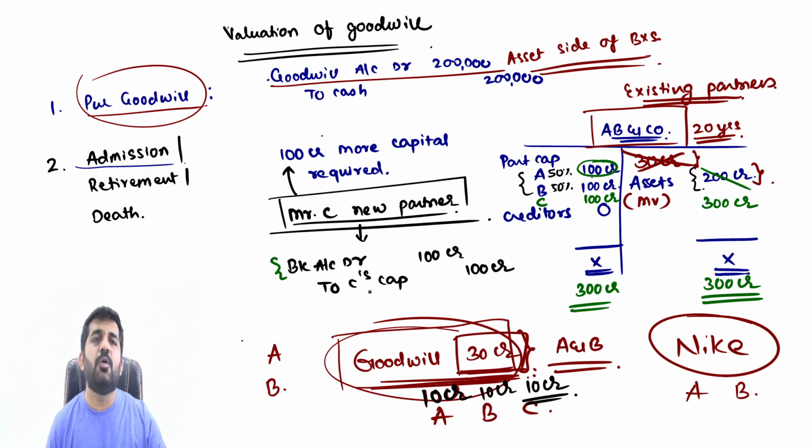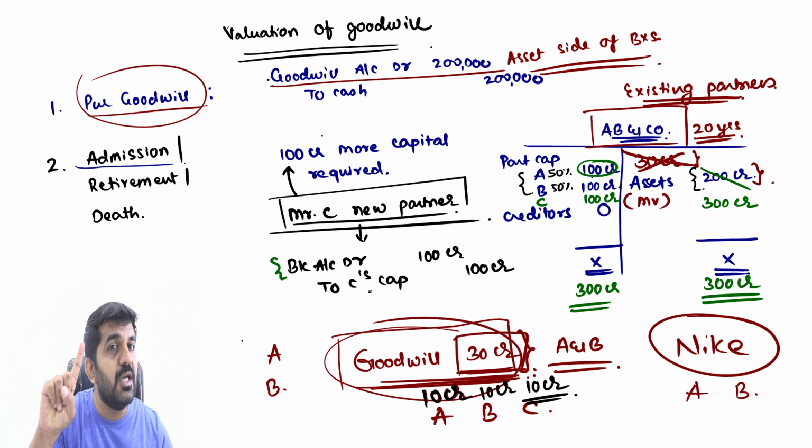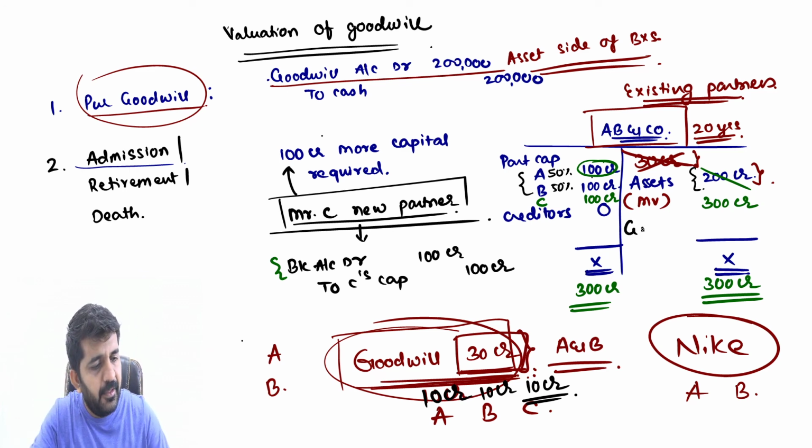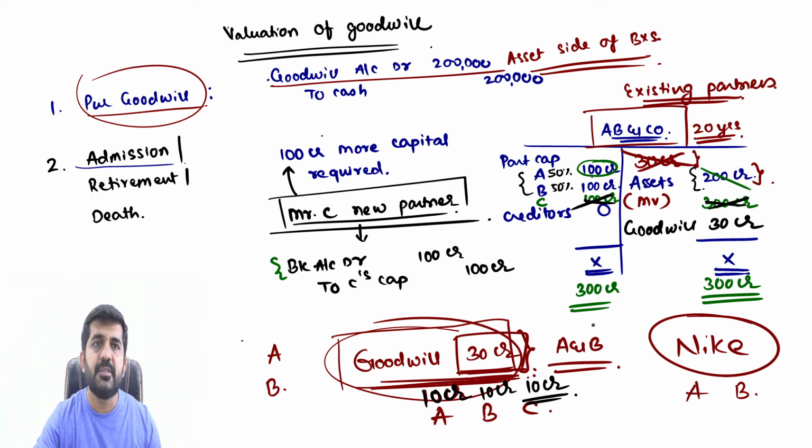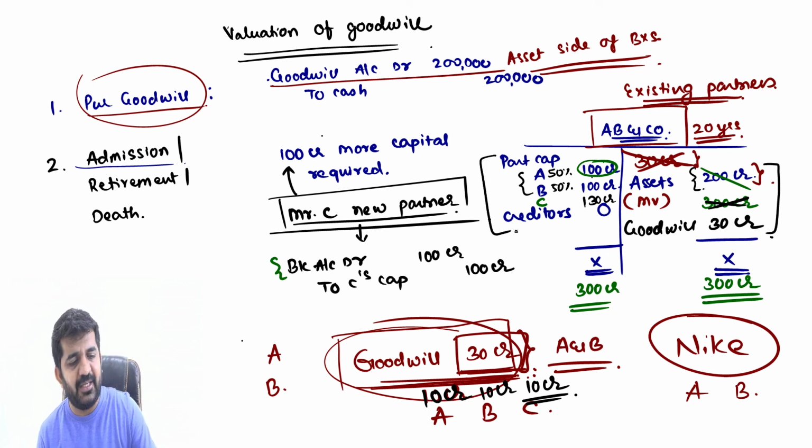Sir, suppose goodwill was valued in the books of accounts. Believe me, then this will not be necessary. I'll tell you why. If there was a goodwill of say 30 crores over here, is it all right? Then C will be bringing 130 crore as capital. Is it all right? He will be bringing 130 crore as capital, and so this will be practically balanced.